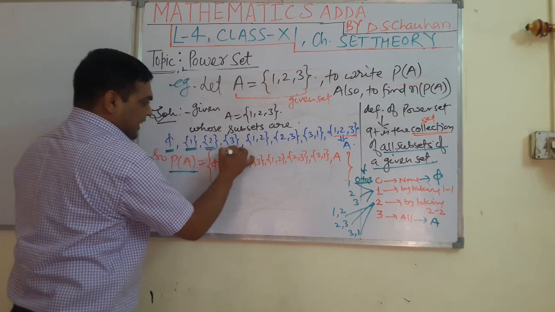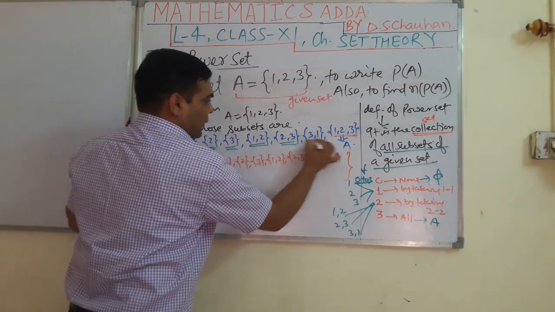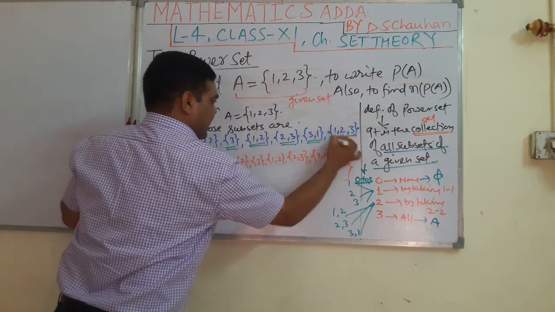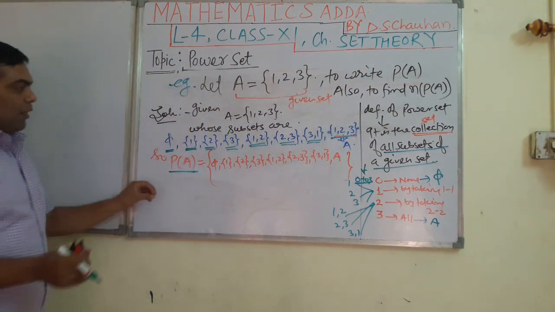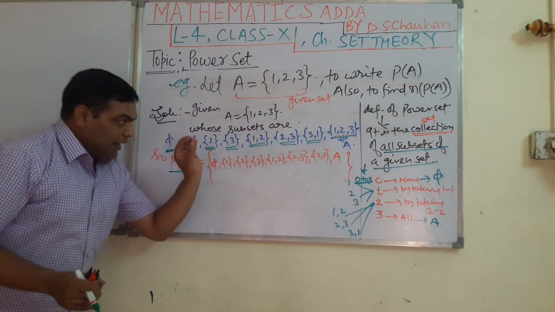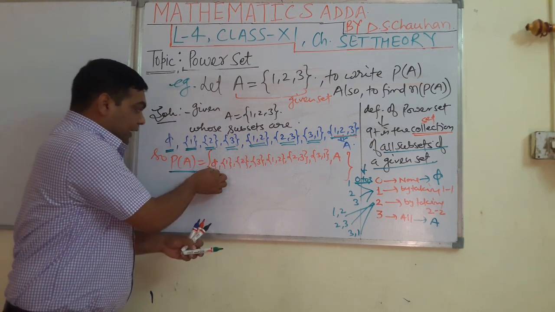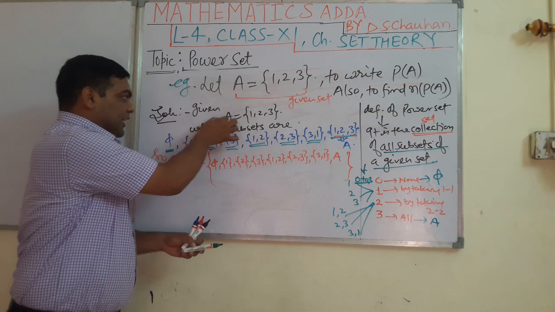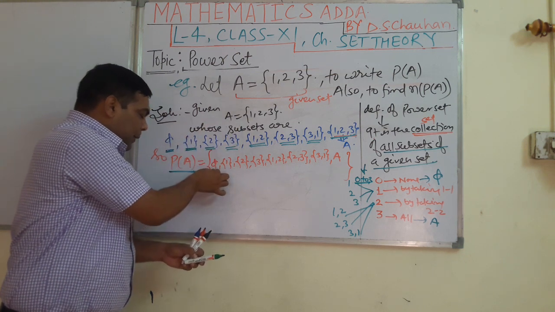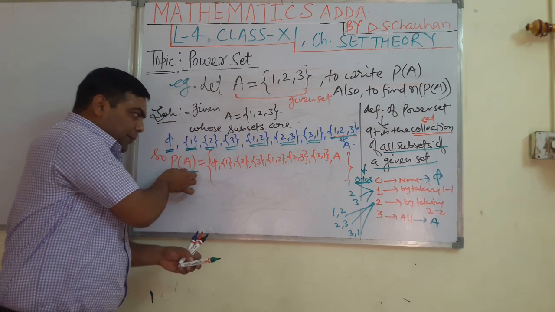They are set in itself. Well, students, keeping this thing in mind, we can analyze that phi is a subset of set A, while phi is an element in PA.